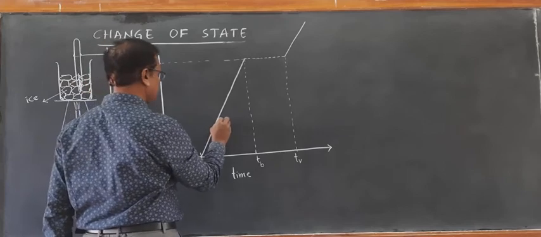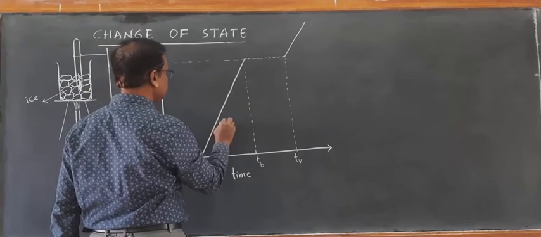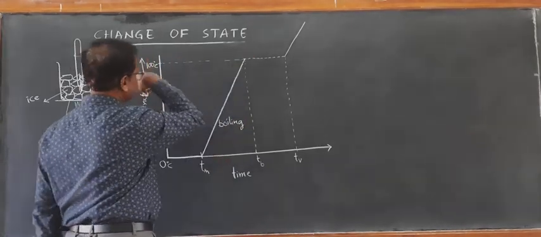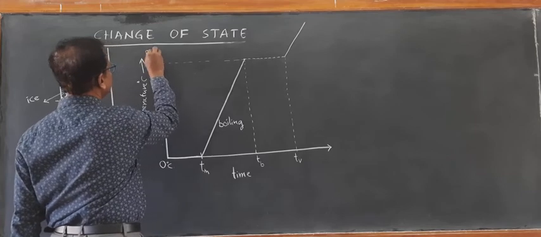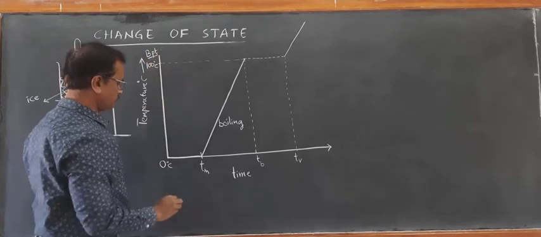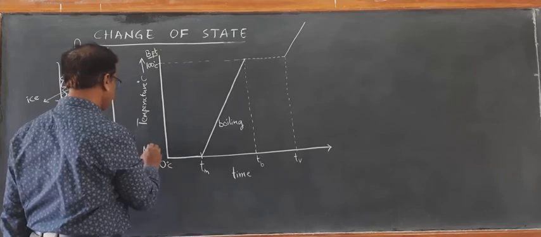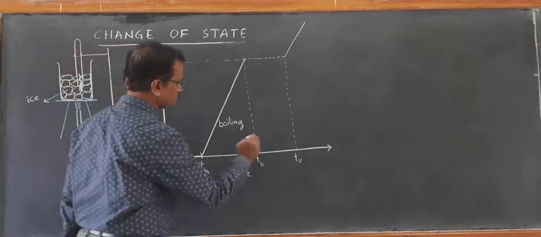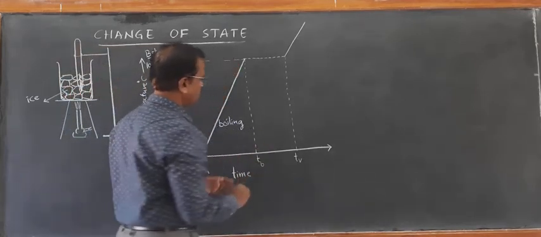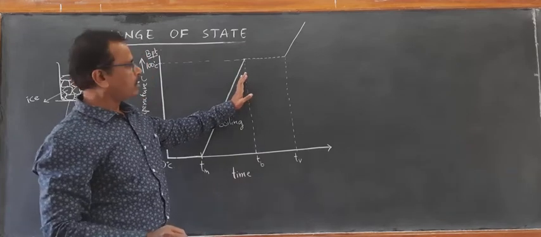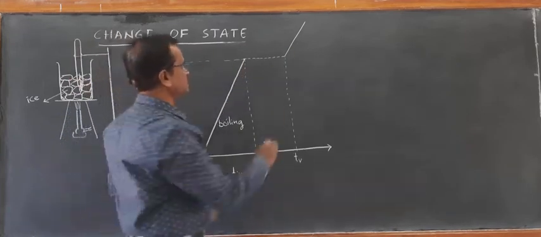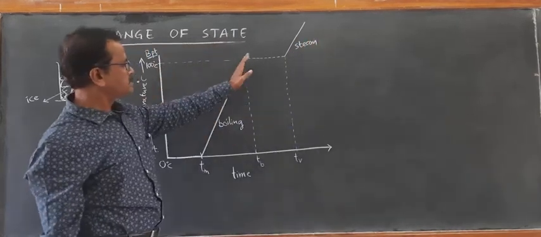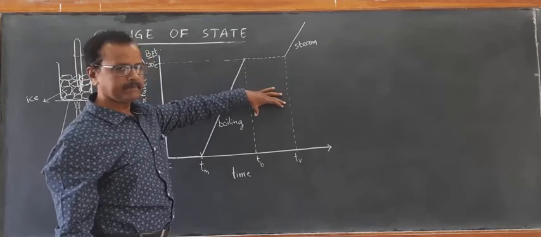So this is the process of heating the water until it reaches the boiling point. This is the boiling point of water, and 0 is the melting point of ice. During the process of converting the complete water into steam, it takes certain time.